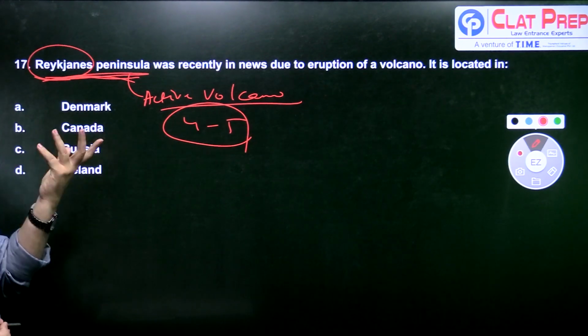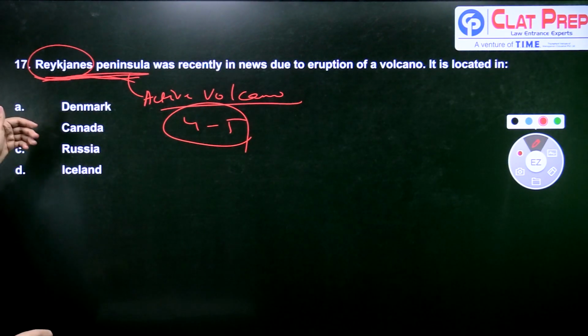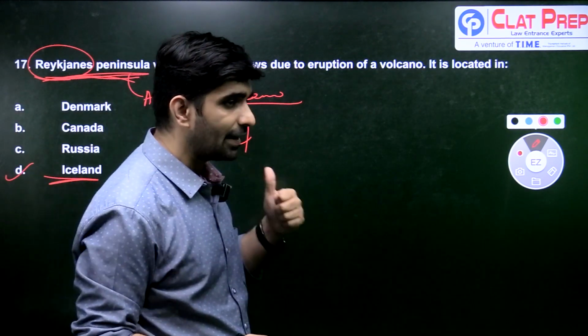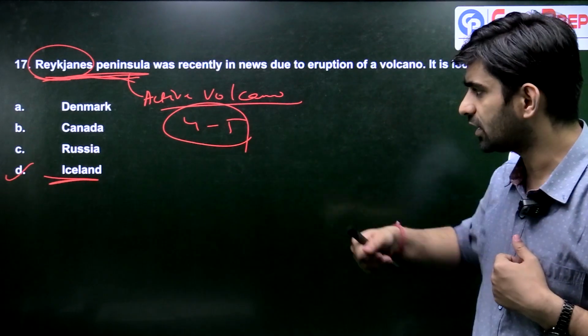So you have to tell me it is located in which of the following countries. Is it Denmark, is it Canada, is it Russia, or is it Iceland? So the answer here would be D, Iceland. So this peninsula or this active volcano is found in the state of Iceland.